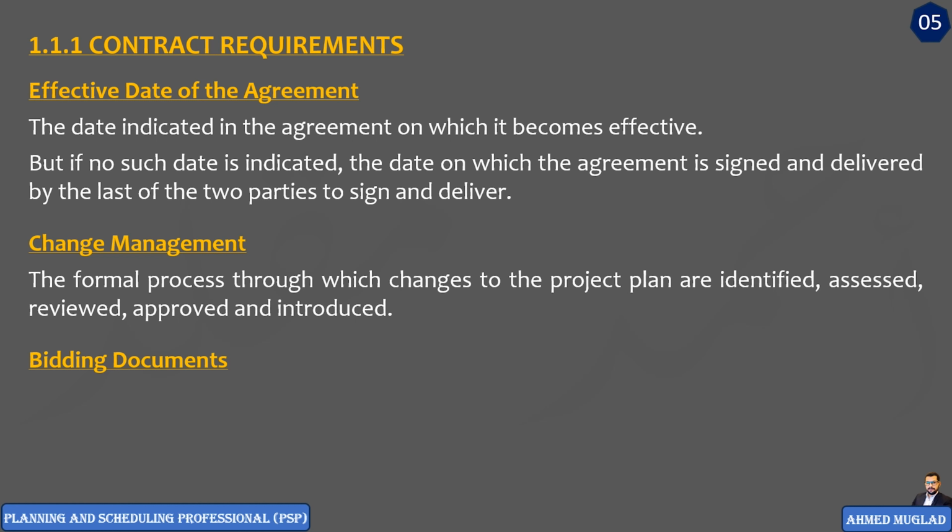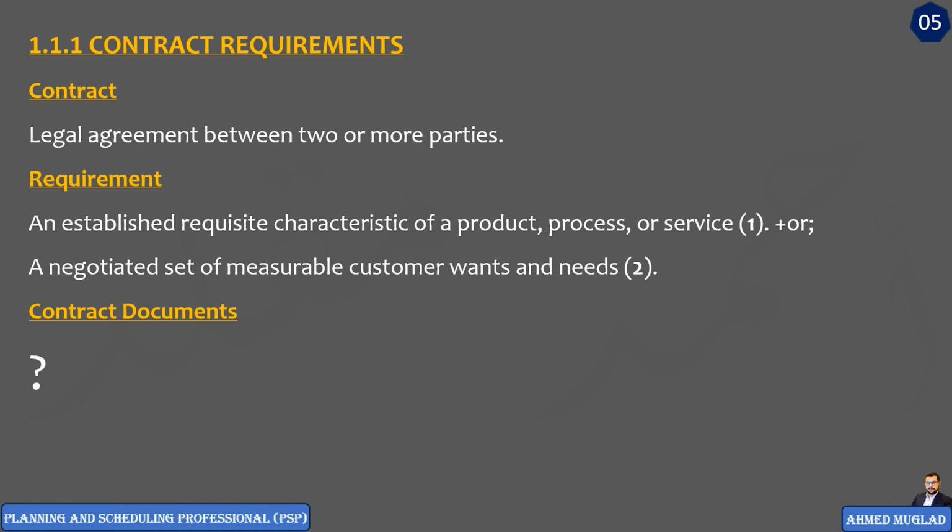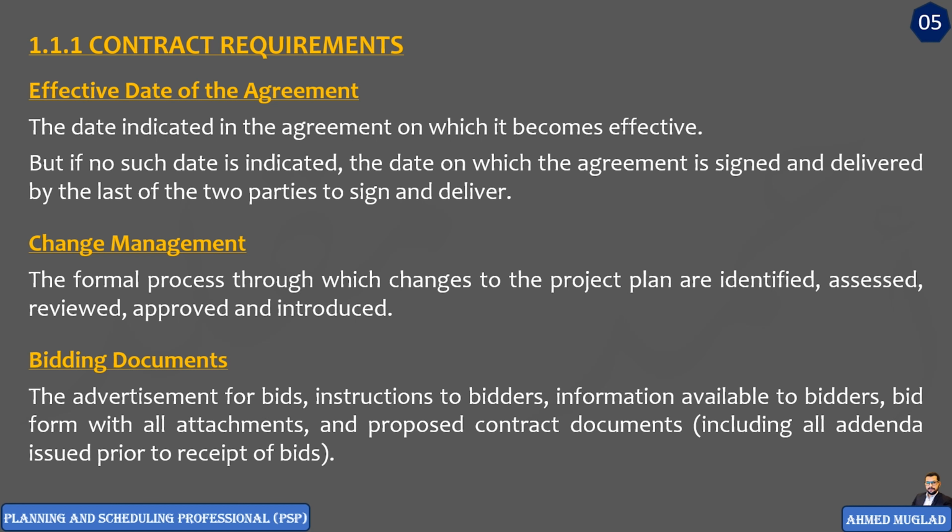Before we discuss bidding documents, we need to focus on the difference between bidding documents and contract documents. We didn't discuss the contract documents yet, but let's first understand the definition of bidding documents. Bidding documents are the advertisement for bids, instructions to bidders, information available to bidders, bid form with all attachments, and proposed contract documents.